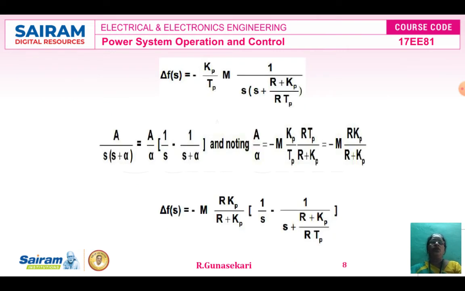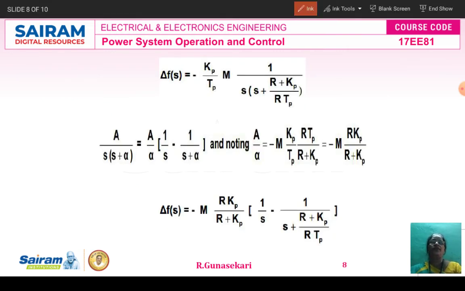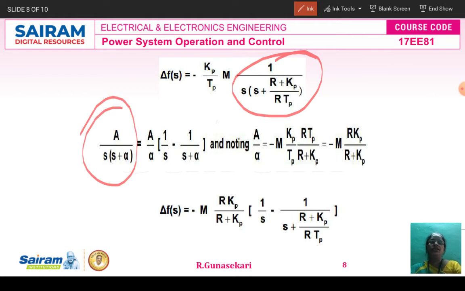Now you see the equation del f of s. After simplifying we are getting minus Kp divided by Tp into M into 1 divided by s into s plus R plus Kp divided by R Tp. This part only is similar to A divided by s into s plus alpha only, that is equal to A divided by alpha into 1 divided by s minus 1 divided by s plus alpha only. This is related.